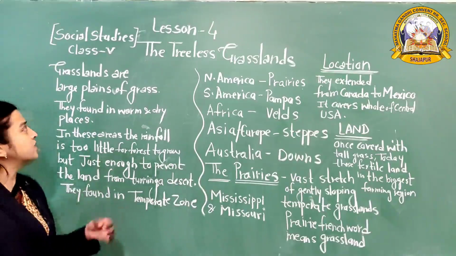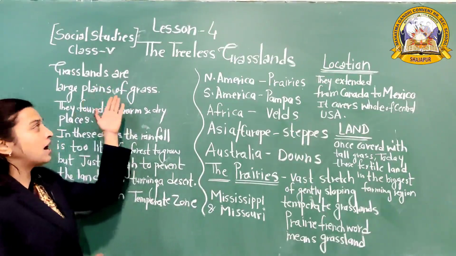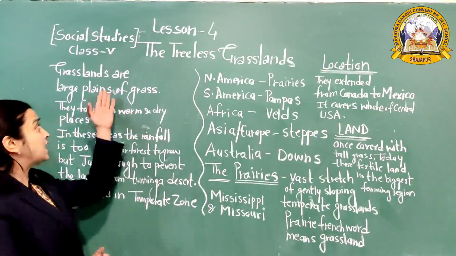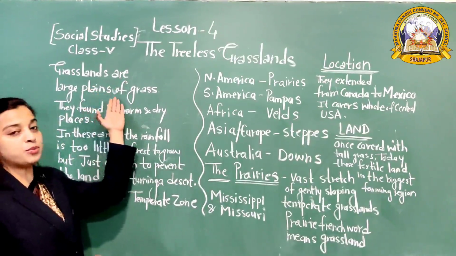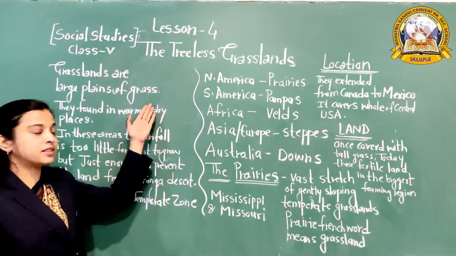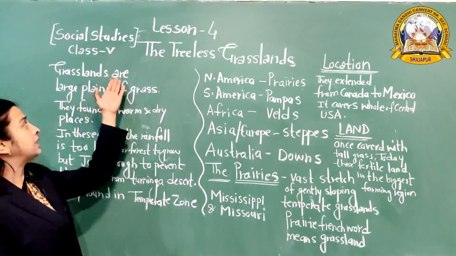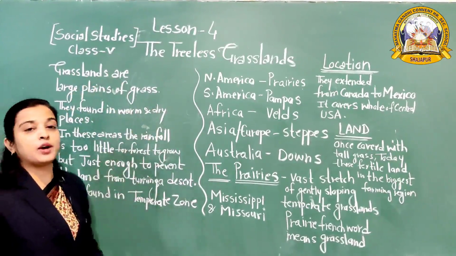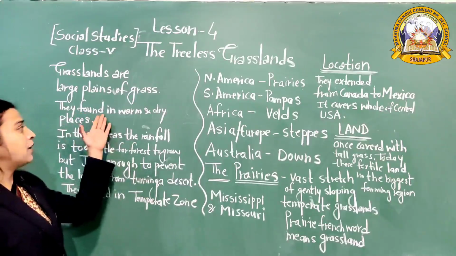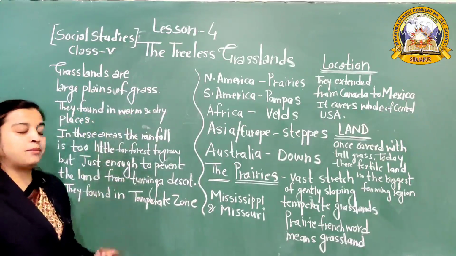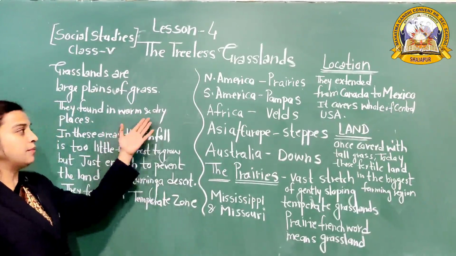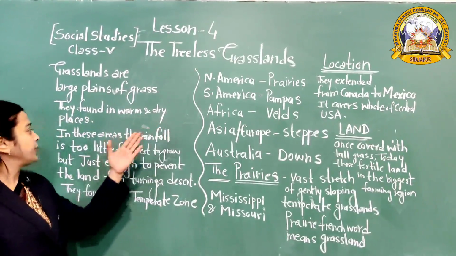What are grasslands? Grasslands are large plains of grass. All of you please learn this. Where are they found? They are found in warm and dry places.